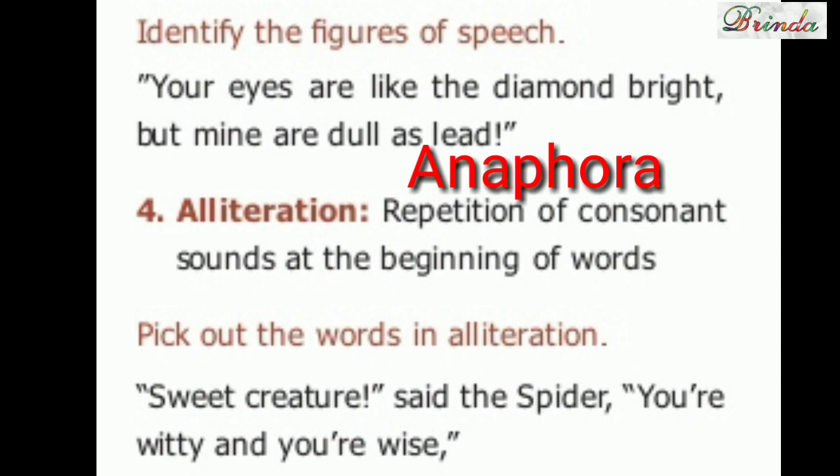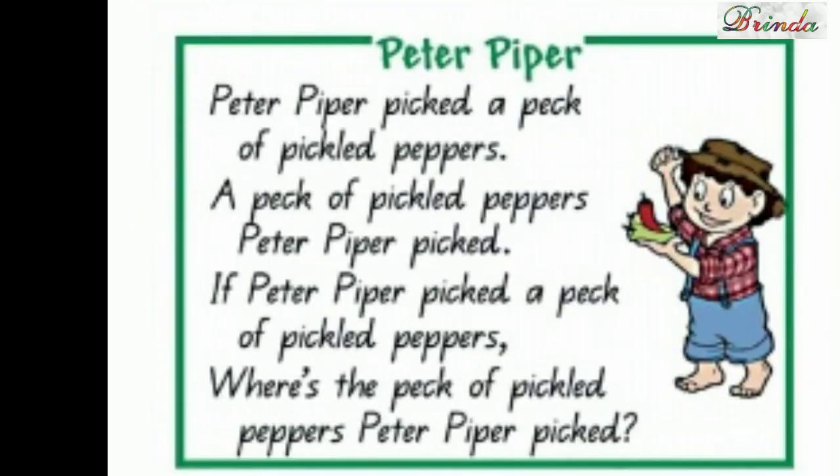Next one, children, alliteration. Repetition of consonant sounds at the beginning of words. Pick out the words in alliteration. Sweet creature, said the spider, you are witty and you're wise. So see here: sweet, spider, like that. Another one: witty, wise, like that.